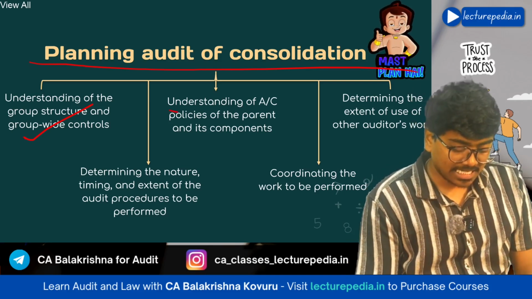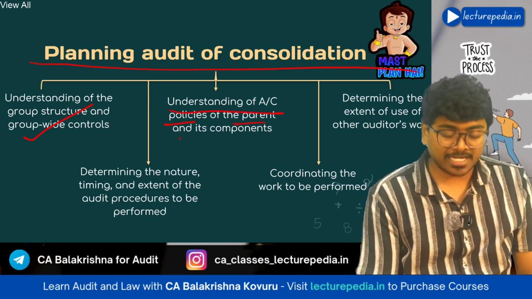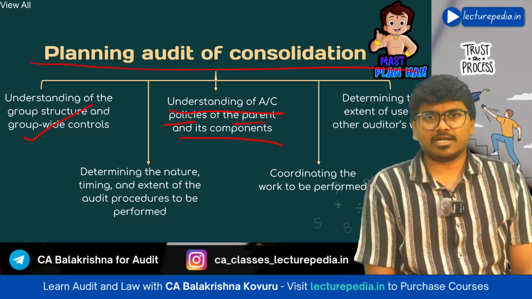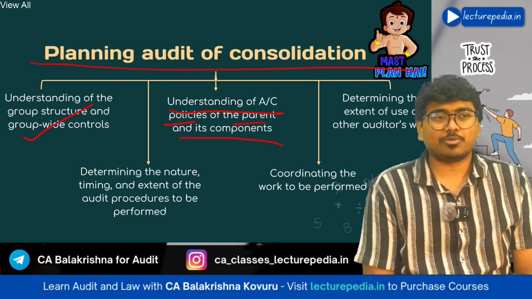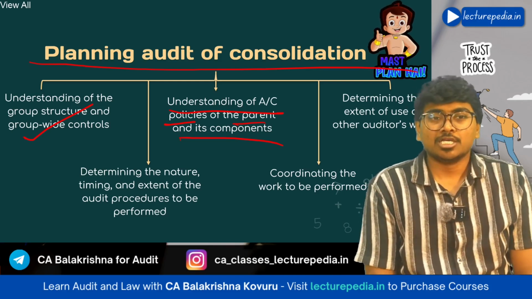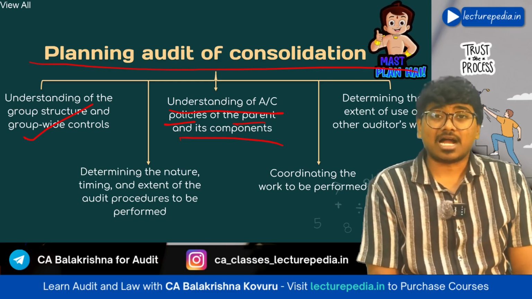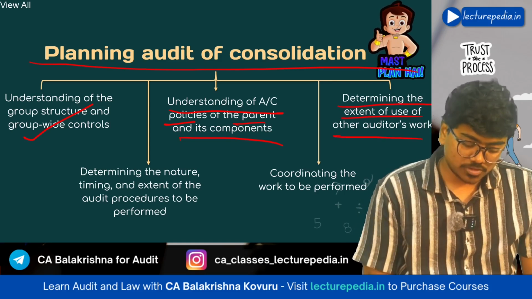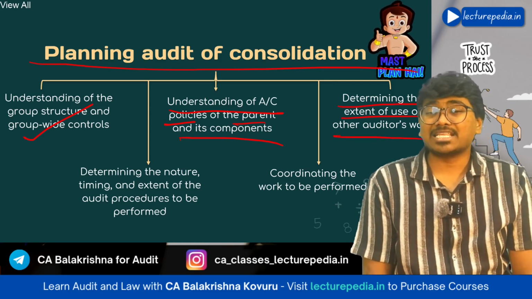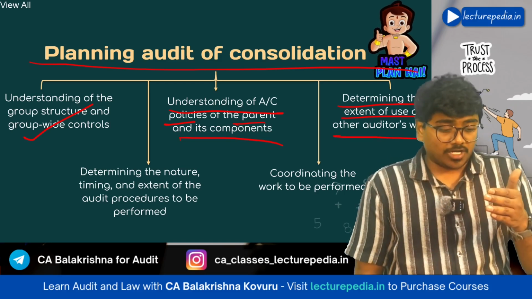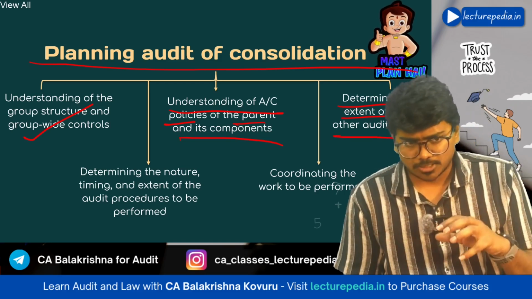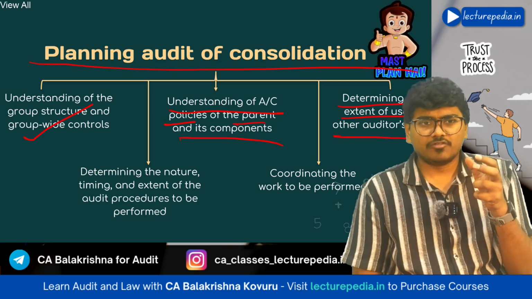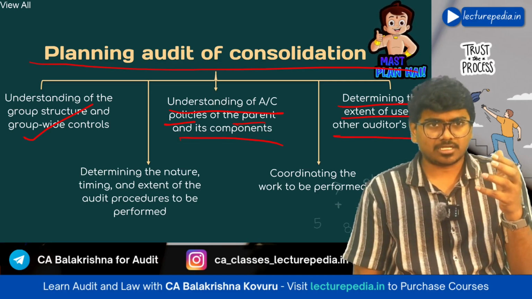Next, understanding of accounting policies of the parent and its components. Now, what accounting policies the parent is following and what accounting policies the components are following, you need to understand these accounting policies. Next, determining the extent of use of other auditors' work. The auditor of consolidated financial statements will be known as the principal auditor, right?